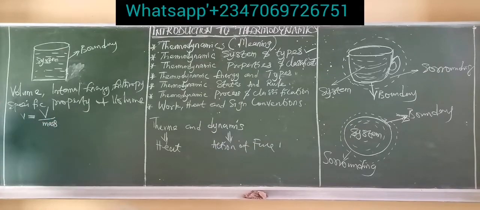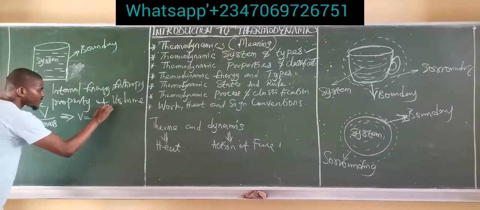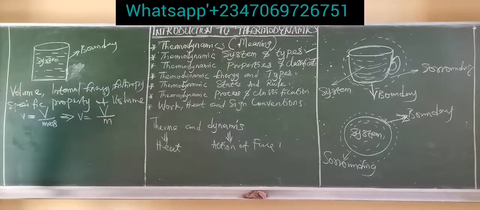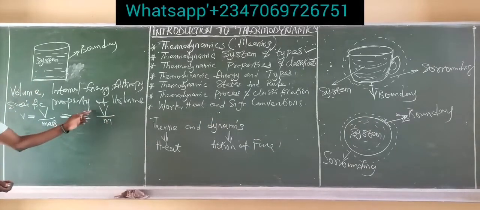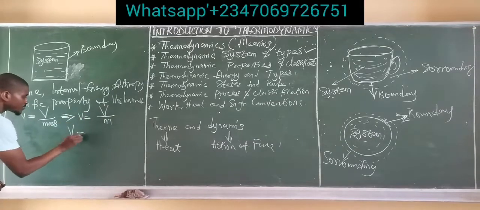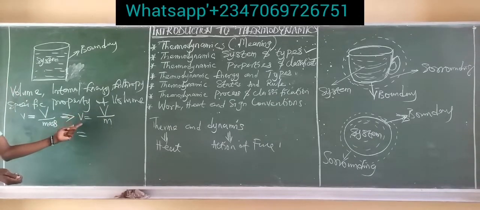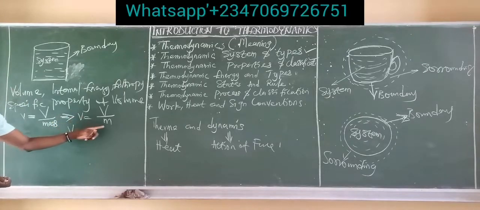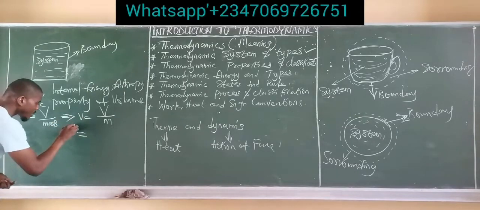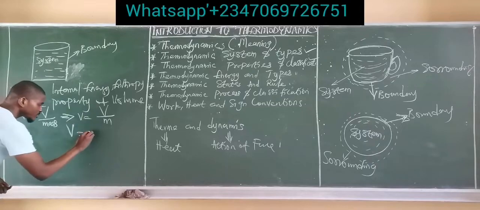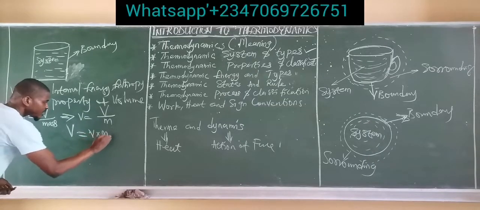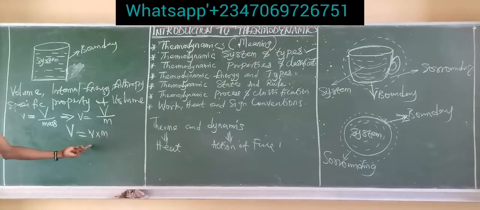So when we divide the extensive property by mass, we have what is called the specific property. So small v is equal to capital V all over m for mass. This means in order to obtain the total volume, or the extensive property of volume, which is capital V, we simply cross multiply and multiply small v, the specific property of volume, by mass. So total property, or extensive property, is simply small v times mass m. Specific volume times mass gives us the total volume.